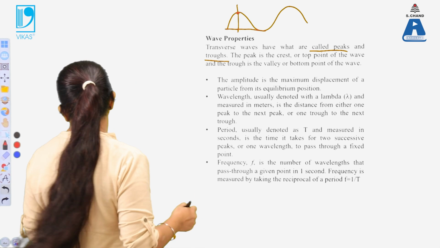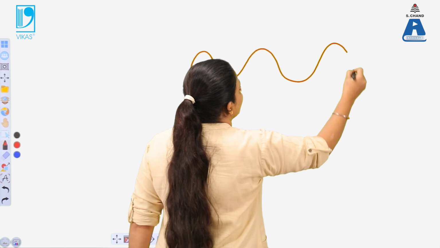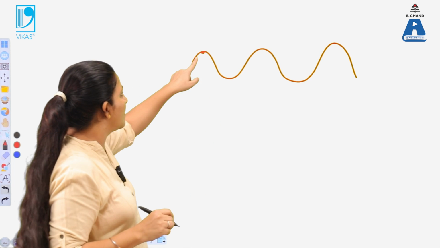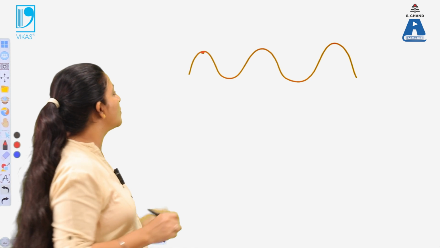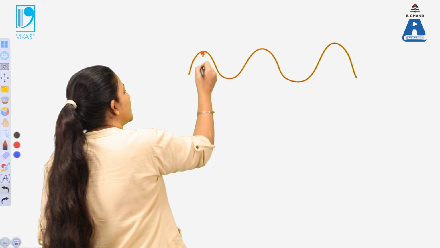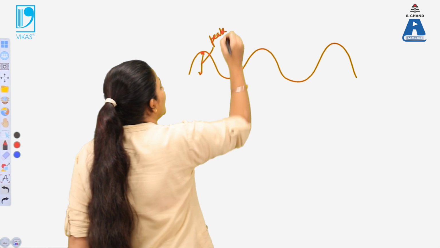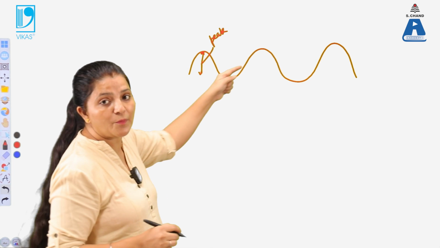If this is a wave over here, the maximum point here has the maximum amplitude. This maximum point is known as crest, or the peak of the wave. Now this is a minimum point in the direction of propagation.